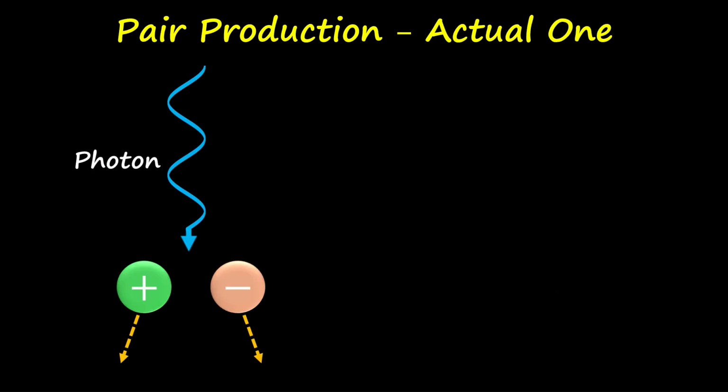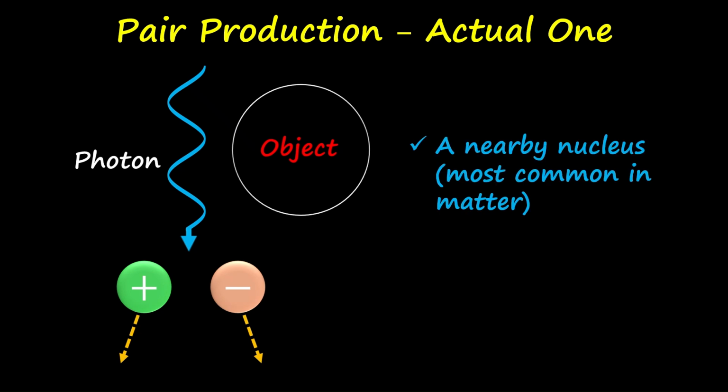For pair production to occur, we need an object or a partner nearby to conserve the momentum, because we have seen earlier that momentum is not conserved. So who is this partner? Most of the time, it's a nearby nucleus. Why nucleus? Because the nucleus is very heavy compared to the electron or positron, and it can absorb a tiny recoil momentum without gaining much kinetic energy.